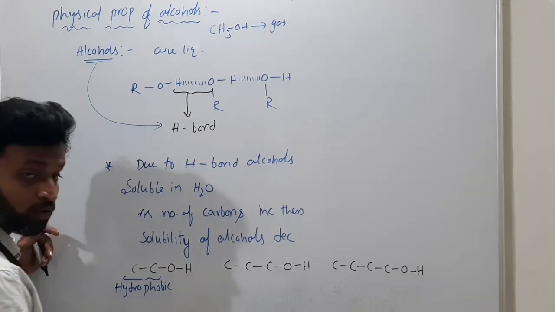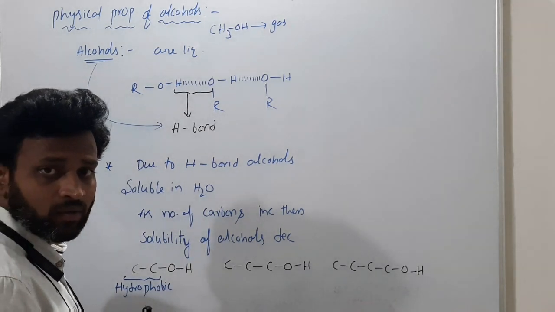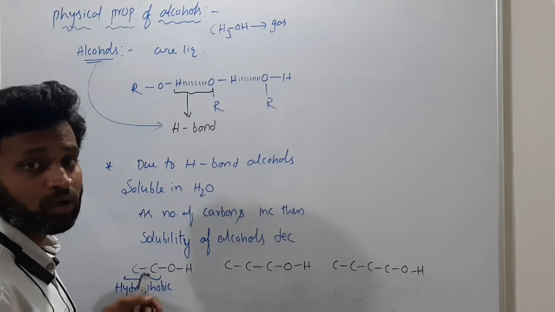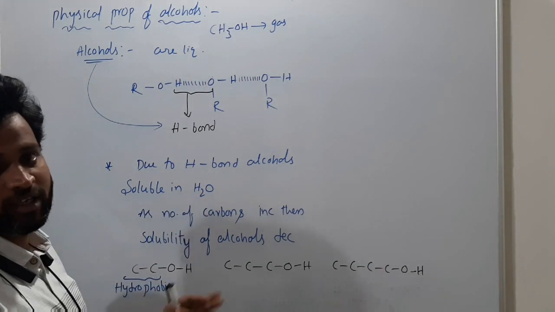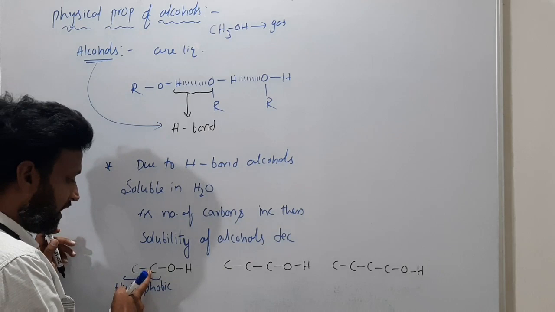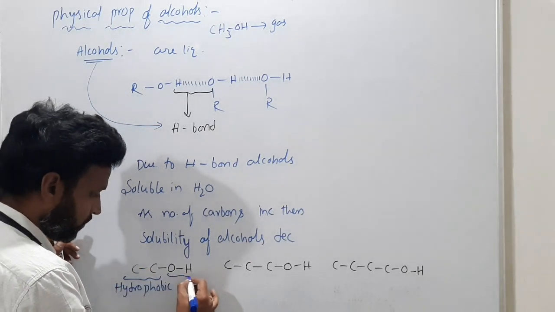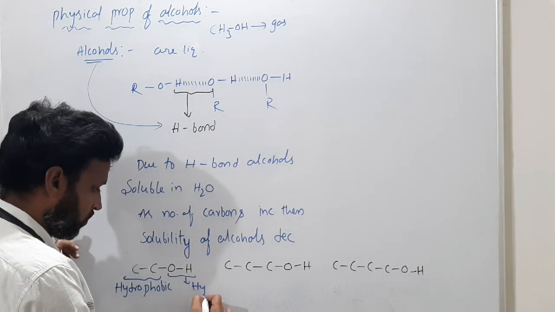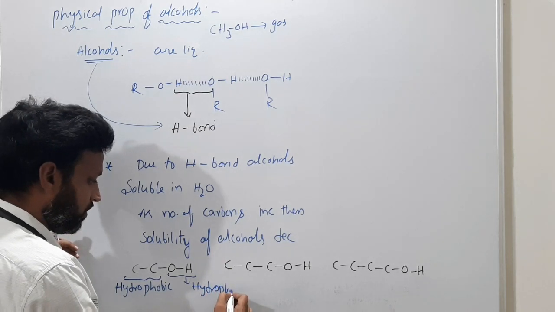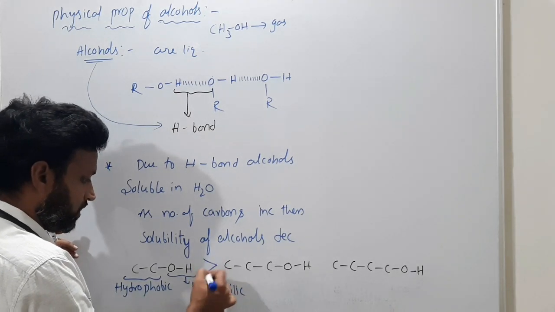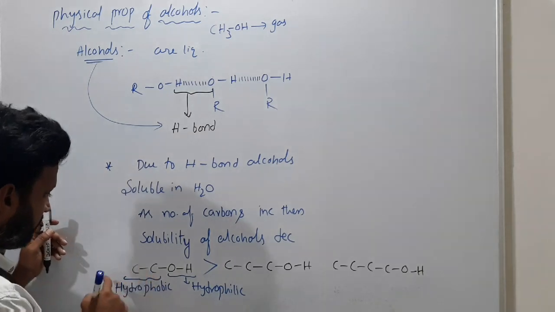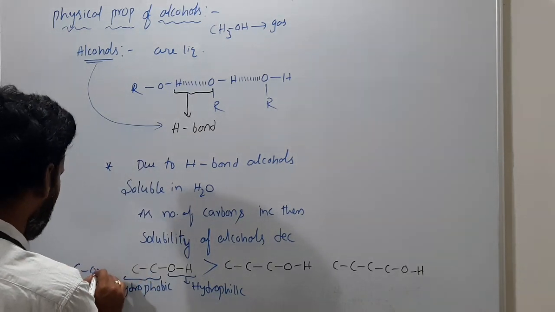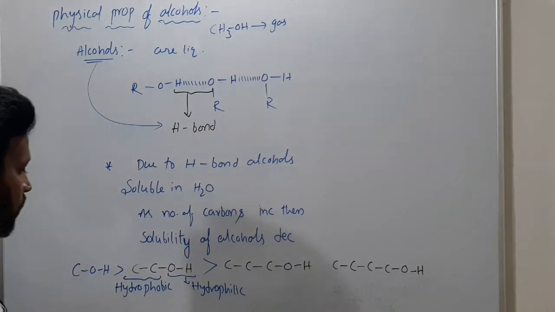What is the meaning of hydrophobic? Water hating. Hydro means water, phobic means phobia, which means fear. The carbon chain is hydrophobic, but this OH group is hydrophilic. So the ones with 2 carbons and 1 carbon are more soluble in water.